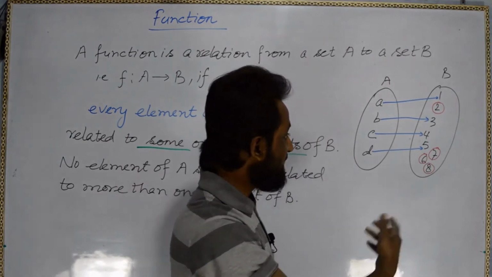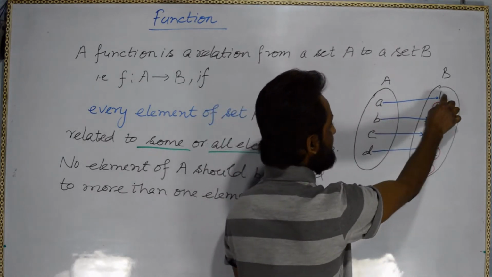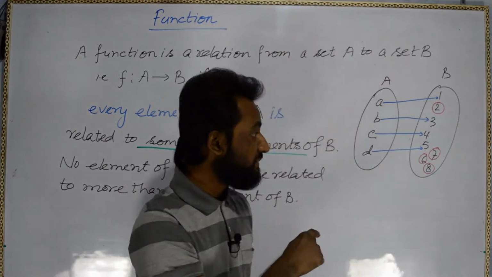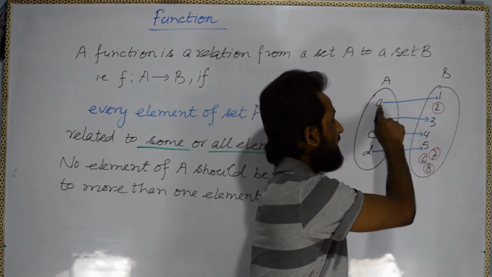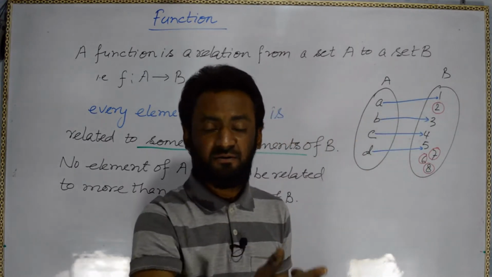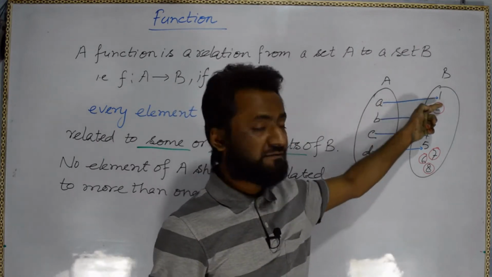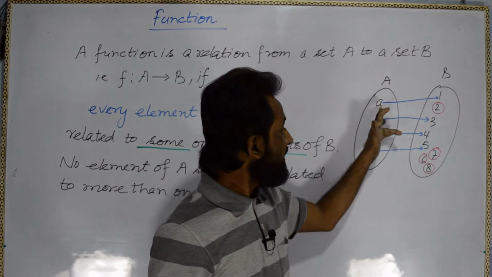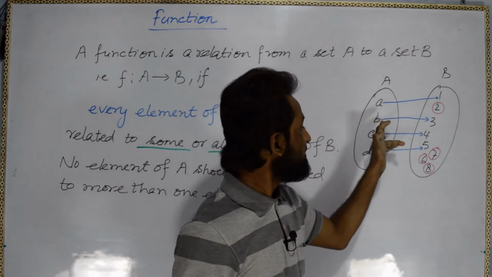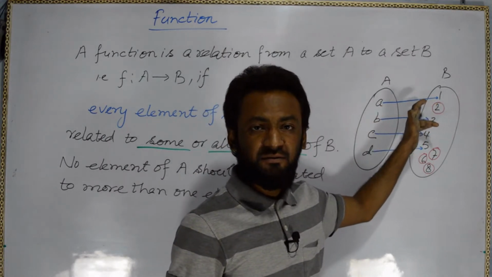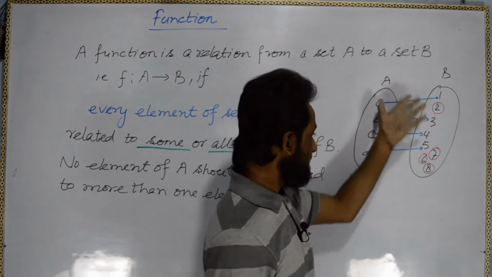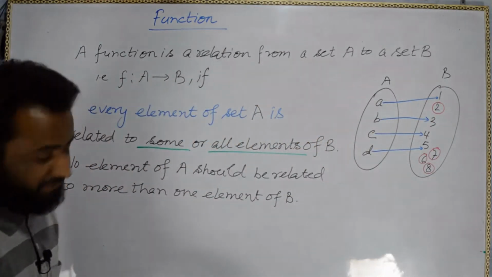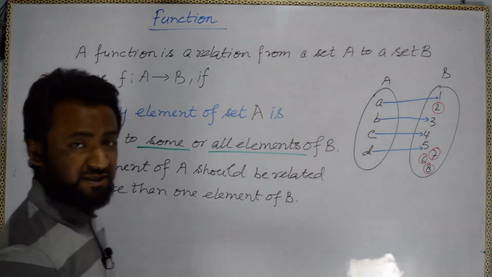Okay, but it is possible that it is related to 1, A is related to 1, then B can be related to 1, but A cannot relate to 1 and at the same time A cannot relate to 2. Either A will relate to 1 or A will relate to 2, but A can be related to 1, and at the same time B can be related to 1. Okay, so just note it down and then we will go for next. Okay, so this is the mathematical definition.